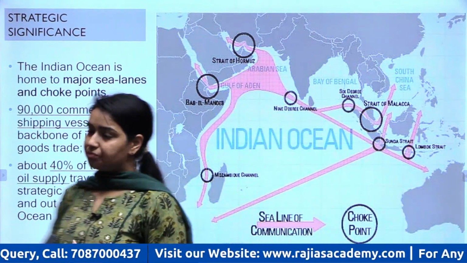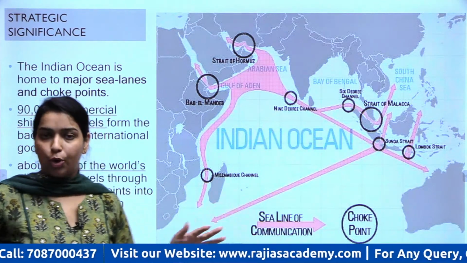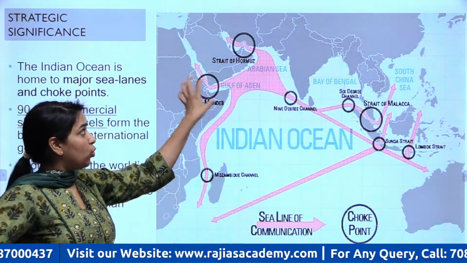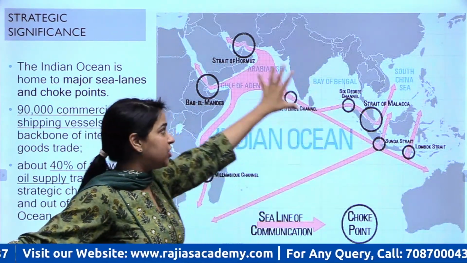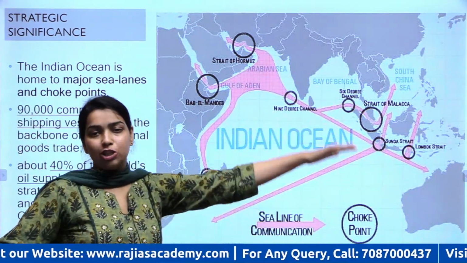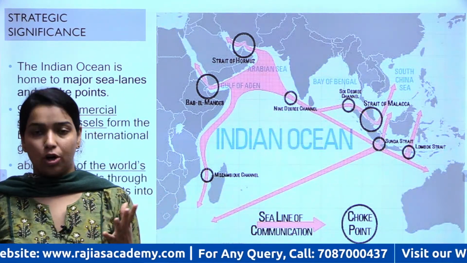So you see, हमने ये तो डिस्कस किया कि there is a lot of trade and commodity that is passing through this area. Now there are some strategic locations in this entire region कि अगर कोई इन strategic locations को block या choke कर दे, so all the movement that we discussed of oil, of trade, that can be blocked.